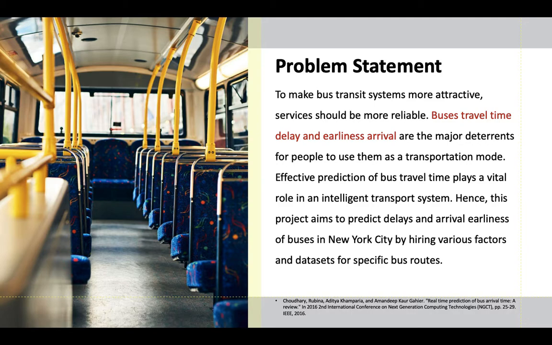In a smart city, an intelligent public transit infrastructure must be able to forecast delays reliably. One of the main reasons people avoid using public transportation, especially buses, is a delay or even earliness arrival. Therefore, our aim is to predict such delays and earliness for New York City regarding different attributes such as traffic congestion, weather conditions, and accidents.